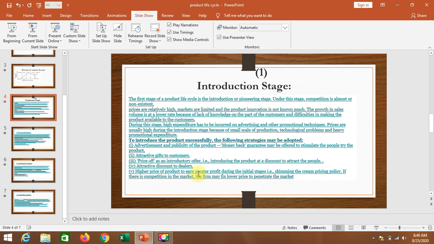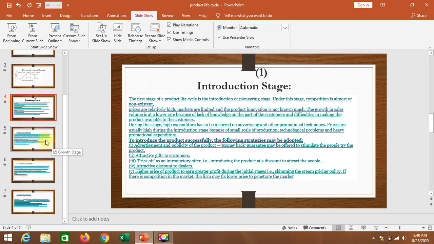into the market. So a high price of product earns greater profit during the initial stage. Means in the initial stage every product is offered at a high price, so it will help to gain great profit. So it's one kind of skimming price strategy. Earlier I mentioned two pricing strategies. One kind of price strategy is the skimming price strategy. So these are the introductory stage of our product.